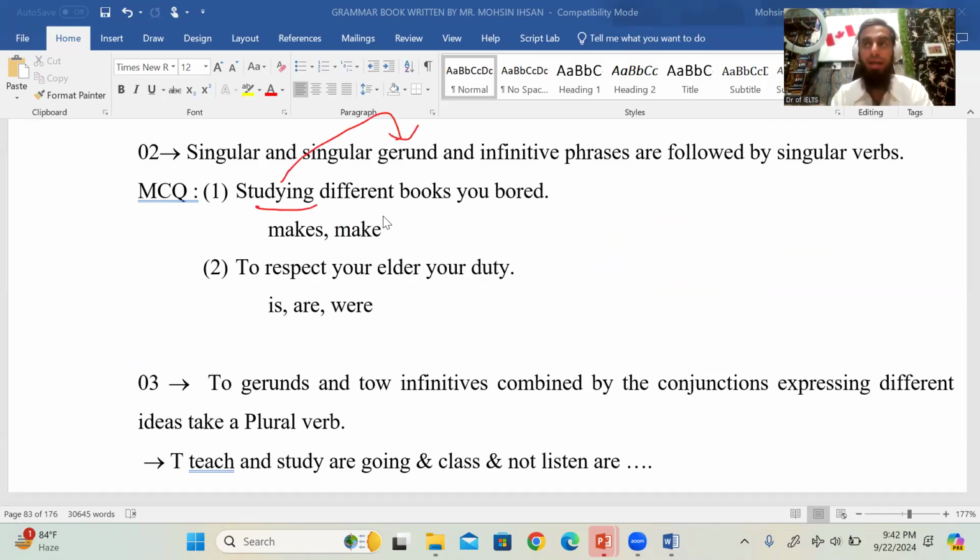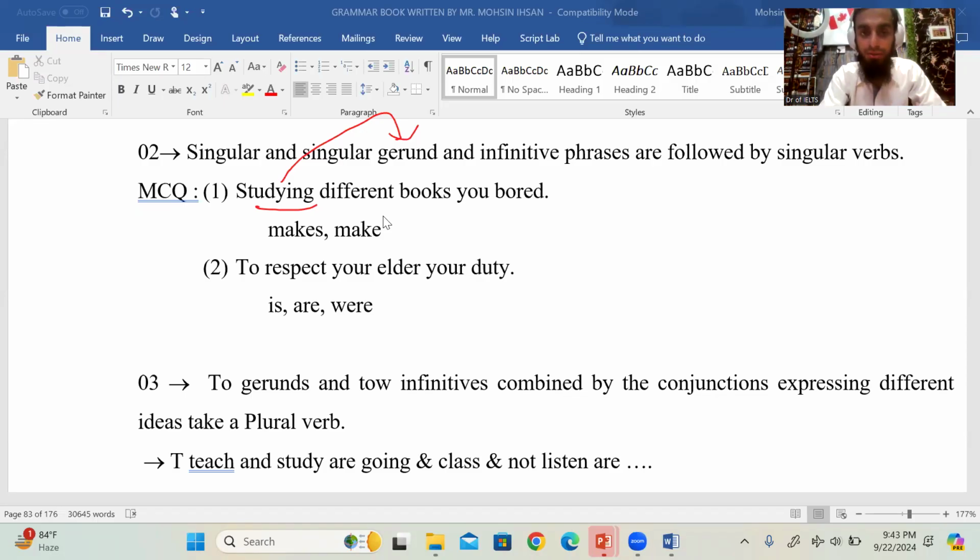Gerund means when you use any verb instead of an action or state at the start of a sentence, and you mean by it that it is the name of an activity. That moment it is called a gerund. Now, if you use a gerund -ing word as the name of something, and it is used one time in a sentence, then it takes a singular verb.